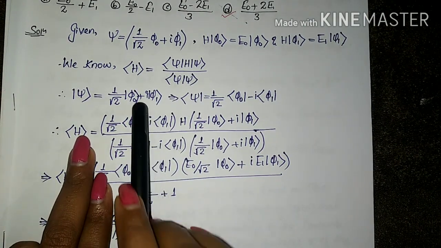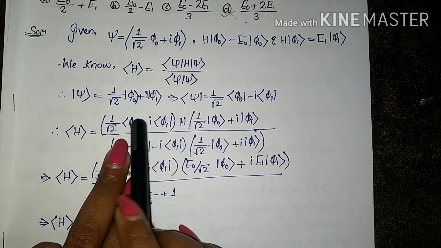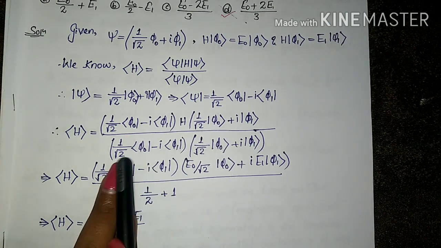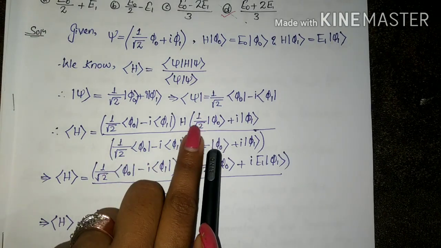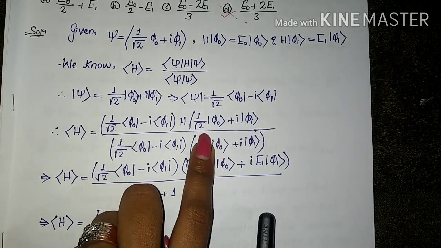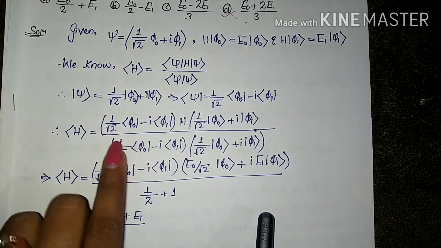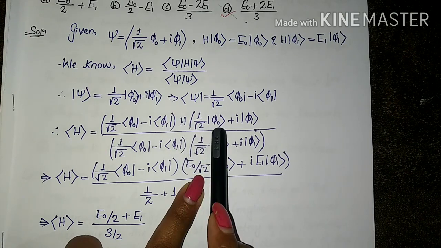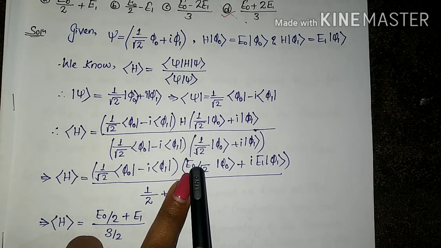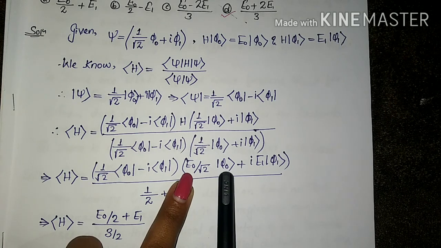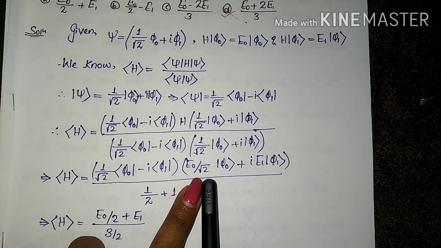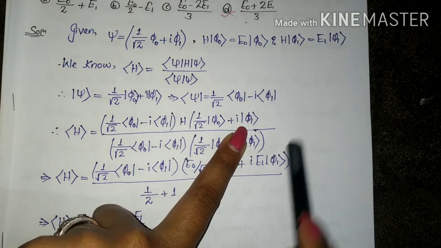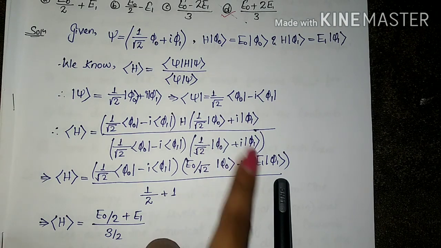Now let's see, after substituting the values of psi. First of all, we write bra psi H ket psi divided by the inner product of psi with psi. The Hamiltonian H first operates on ket psi, and the bra psi remains as it is. When it operates on ket psi, we have H ket phi naught equal to E naught ket phi naught, so we write 1 by root 2 as it is, plus H ket phi 1, which is equal to E1 phi 1, with iota as it is.